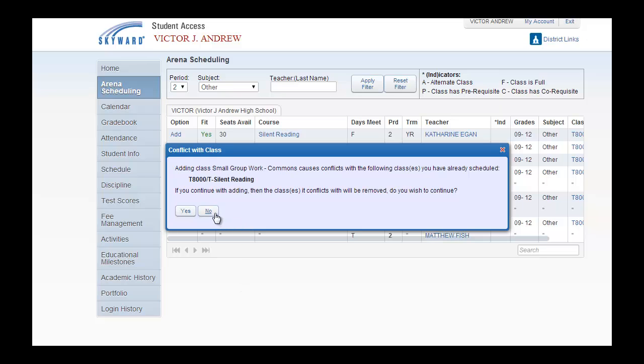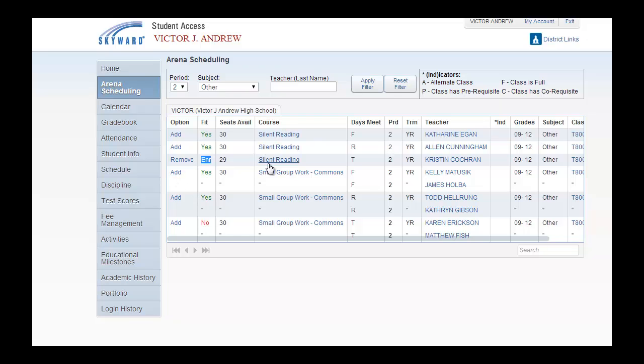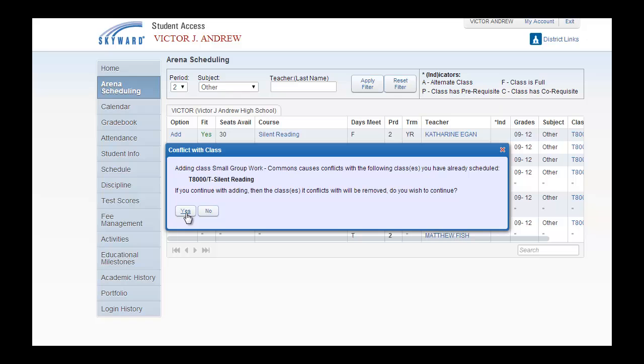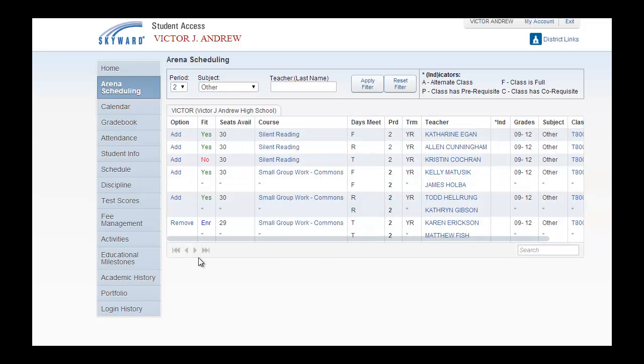Now obviously, if I made the mistake of forgetting I was in silent reading and wanted to stay there, I would select no, and I would still remain in silent reading. However, if I wanted to switch to the Commons and press yes, the system would immediately remove me from silent reading and enroll me in the small group work Commons area. The other way you could tell if you're already registered is if the word no shows up for another opportunity. The word no means I'm not allowed to sign up for that because I'm enrolled somewhere else.